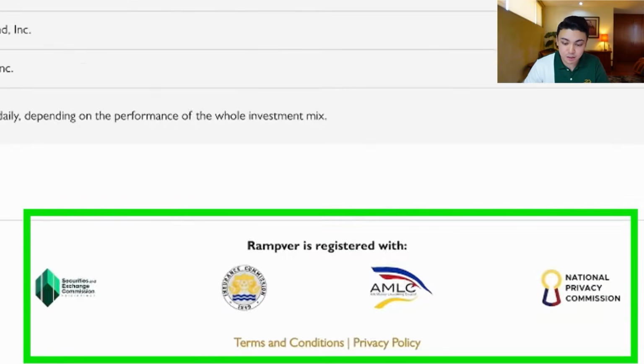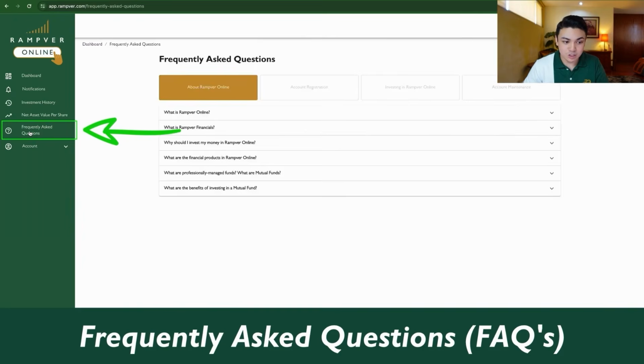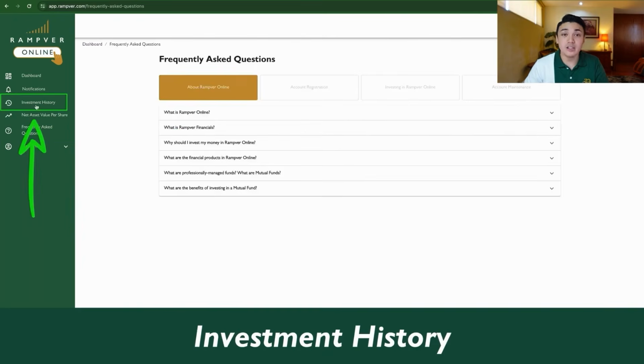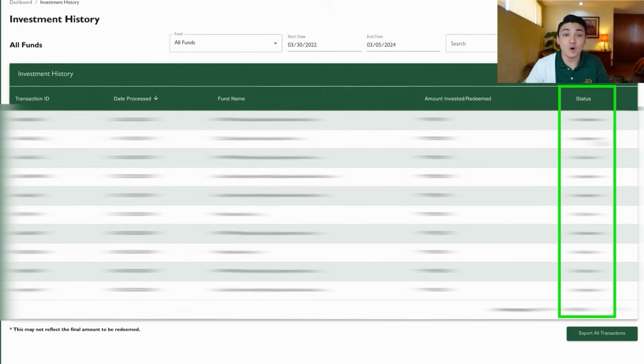Note lang here, no, the value of the price per share changes daily depending on the performance of the whole investment mix. Yan, so you can see here the regulatory bodies governing RAMVer Financial. So the SEC, the IC, the AMLC, and the NPC. Then you can go to your frequently asked questions. And then you can also see your investment history. Diba? So you can see here the date process, transaction IDs, and the statuses. So let's say if it's approved, if it's declined, if it's processing, you will see it all here.